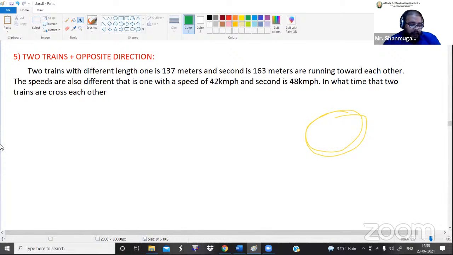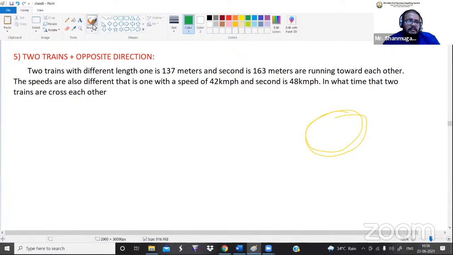Guys, listen here. If two objects are coming in the opposite direction, and both objects have a length value, we have to add the length values. Got it? Even if they are traveling in the opposite direction or the same direction, it doesn't matter. If it is the opposite direction, we have to add the speed values. If it is the same direction, we have to subtract the speed values. So we only make the change in the speed parameter, but in the distance parameter we should not make any change. Do you understand what I'm saying? So the length values we have to add in the opposite direction as well as in the same direction.